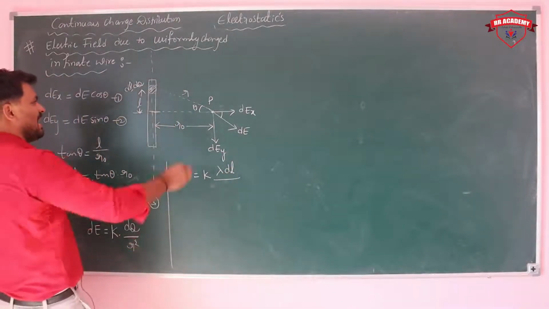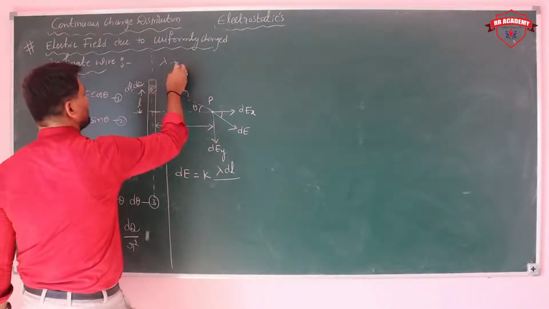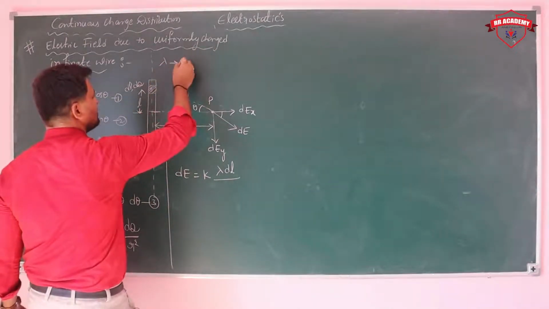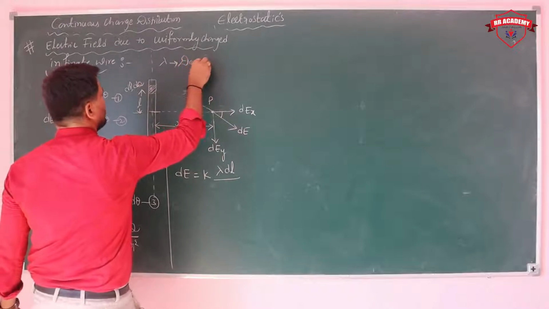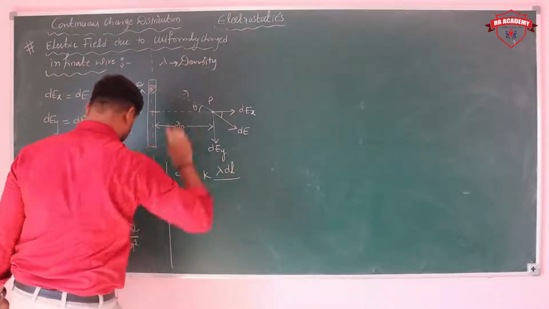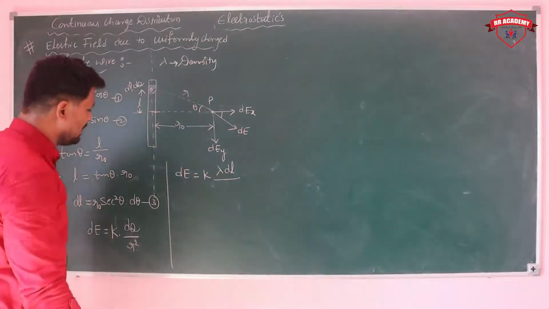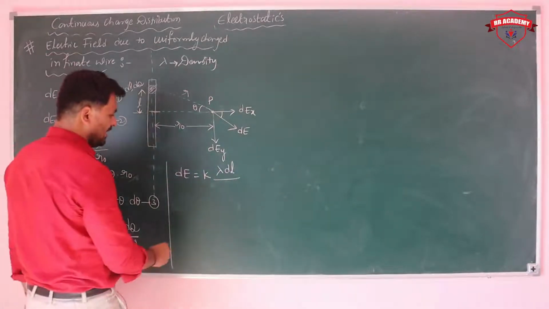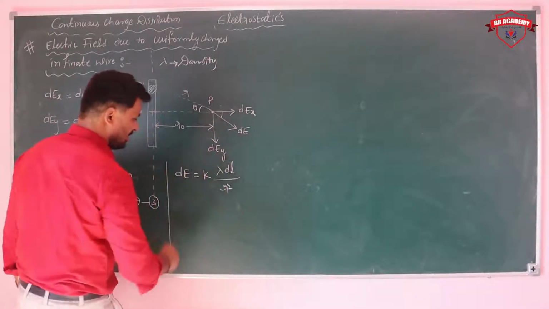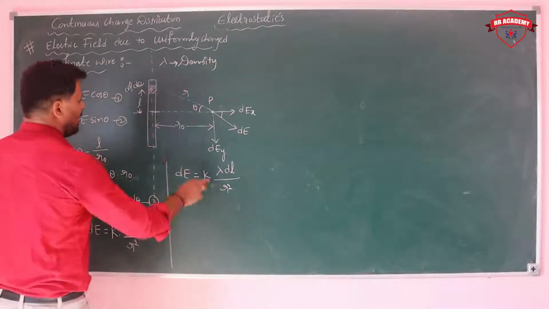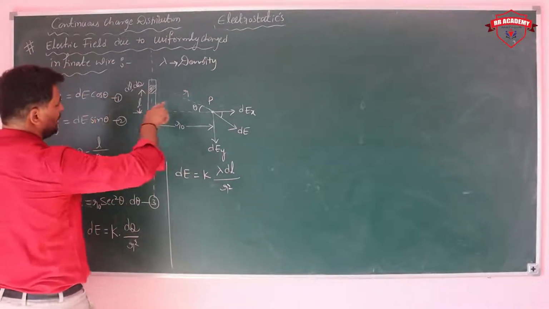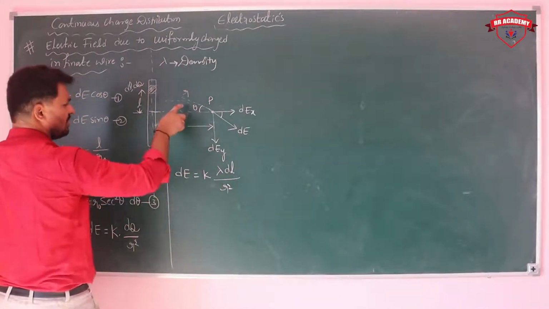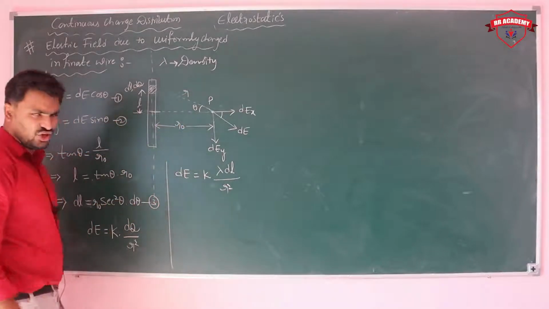What is lambda? Lambda is linear charge density. This is constant because we are considering a uniform wire. So that's why dE is k lambda dl by r square. And one more time, I'm writing from this the secant function.